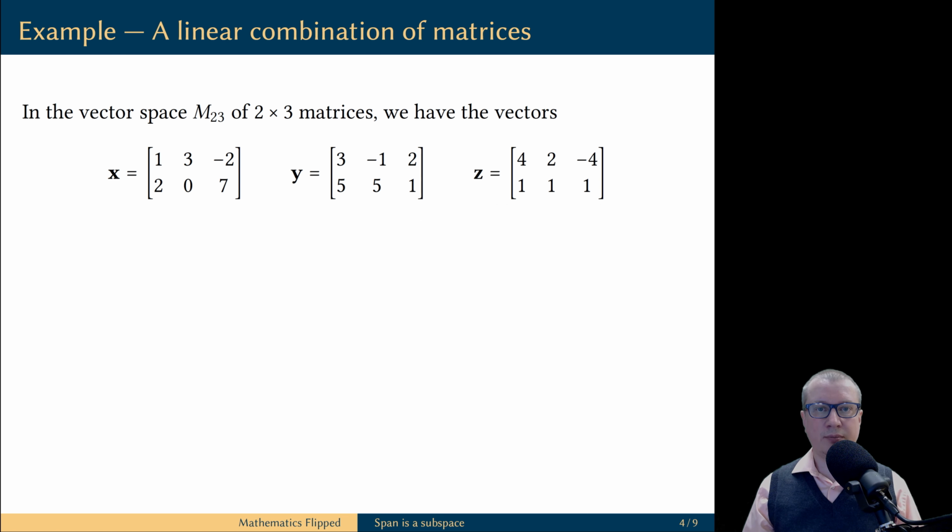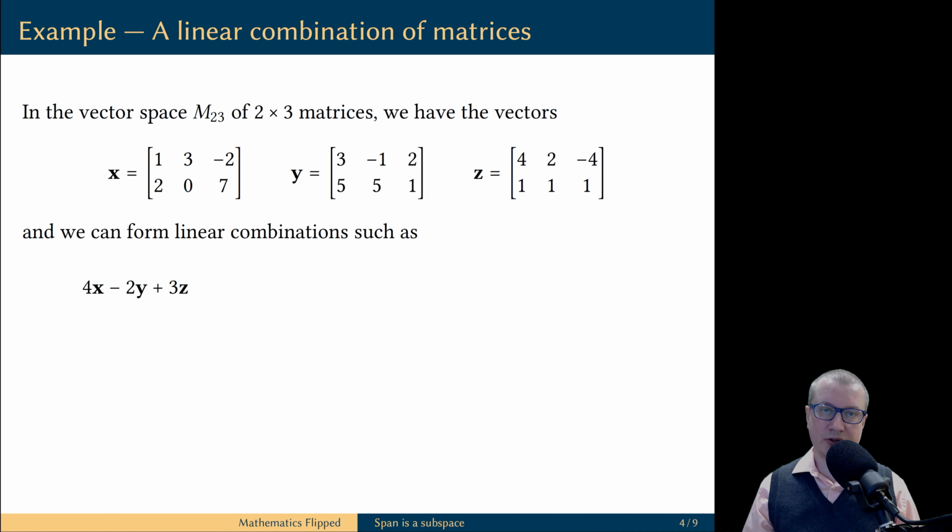Let's work out an example of a linear combination in the vector space of 2 by 3 matrices. We take 3 vectors in this vector space. In this case, they are 2 by 3 matrices, and let's construct a linear combination of these 3 vectors. For example, 4x minus 2y plus 3z.